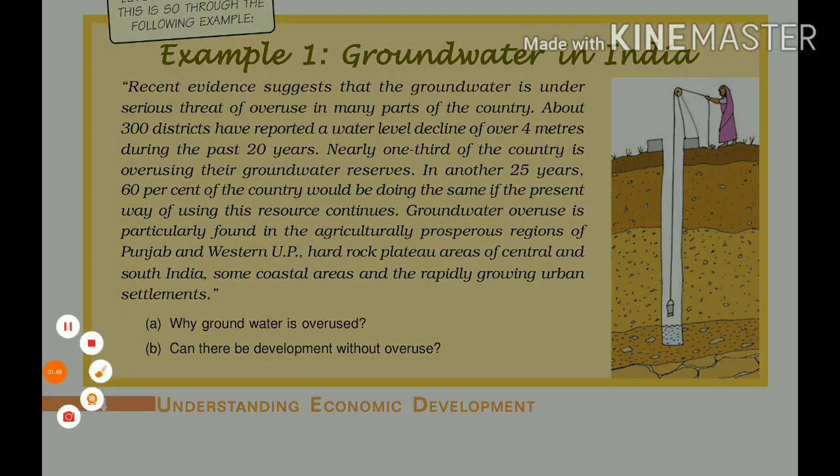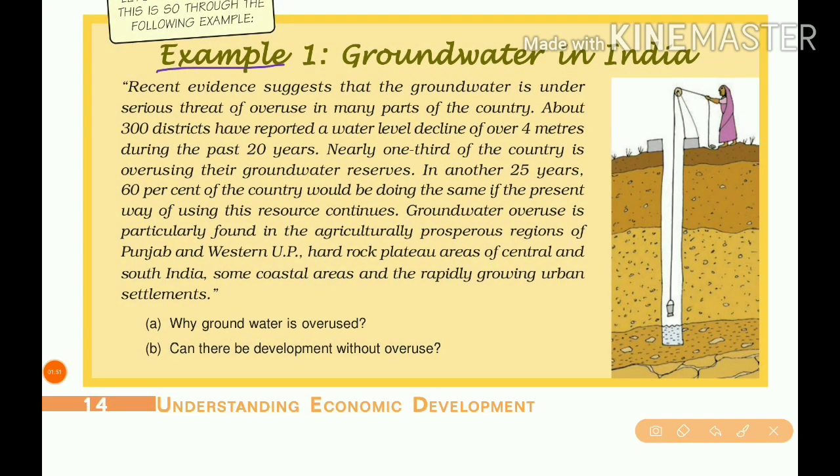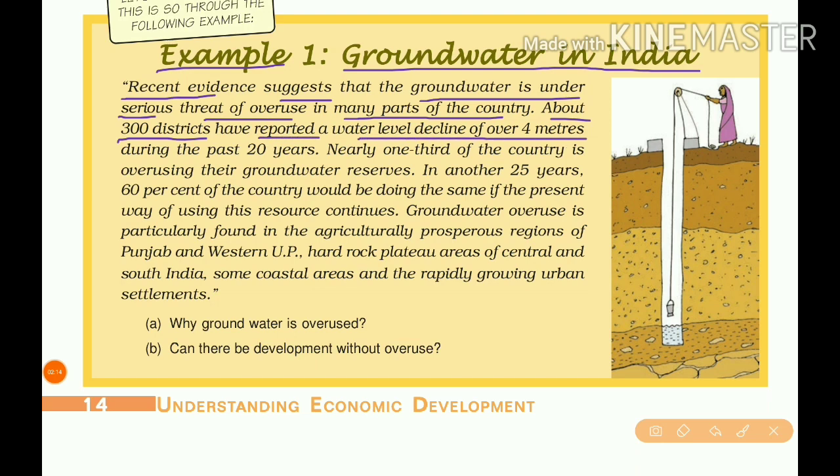Now example 1, that is groundwater in India. Recent evidence suggests that the groundwater is under serious threat of overuse in many parts of India. About 300 districts have reported a water level decline of over 4 meters during the past 20 years.